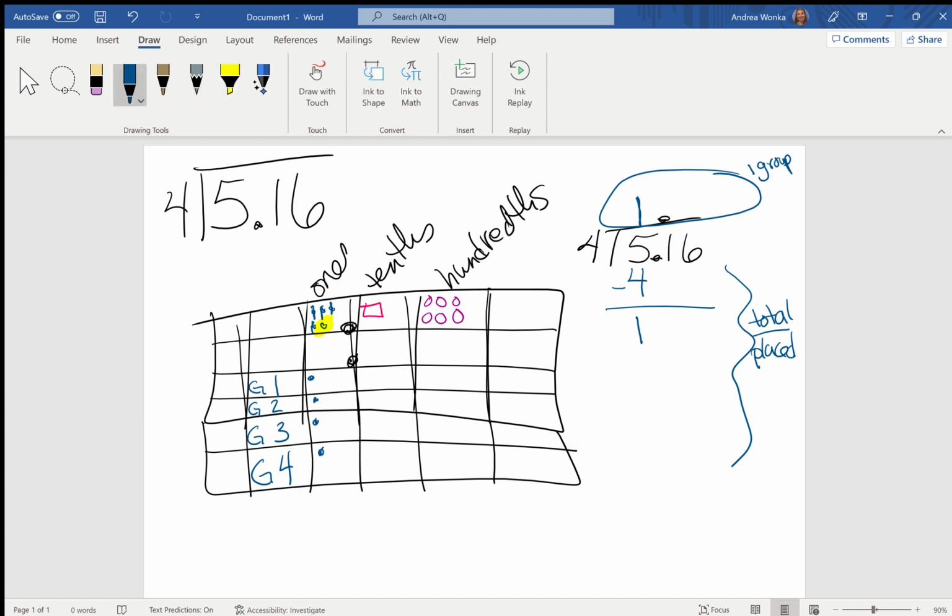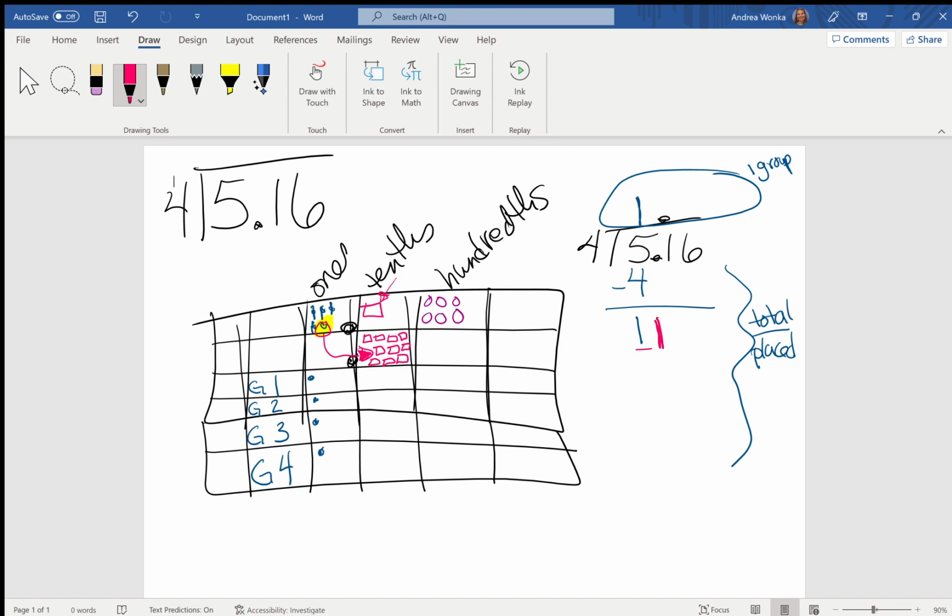I am going to unbundle that 1, which is going to turn it into 10 tenths. I'm going to color in that triangle there so everybody knows that is not 1, 2, 3, 4, 5, 6, 7, 8, 9, and 10. I need to show this on my standard algorithm as well. I used to have 1. I unbundled it. I turned it into 10 tenths, added to this 1 tenth that I already had. So now I have 11 tenths.